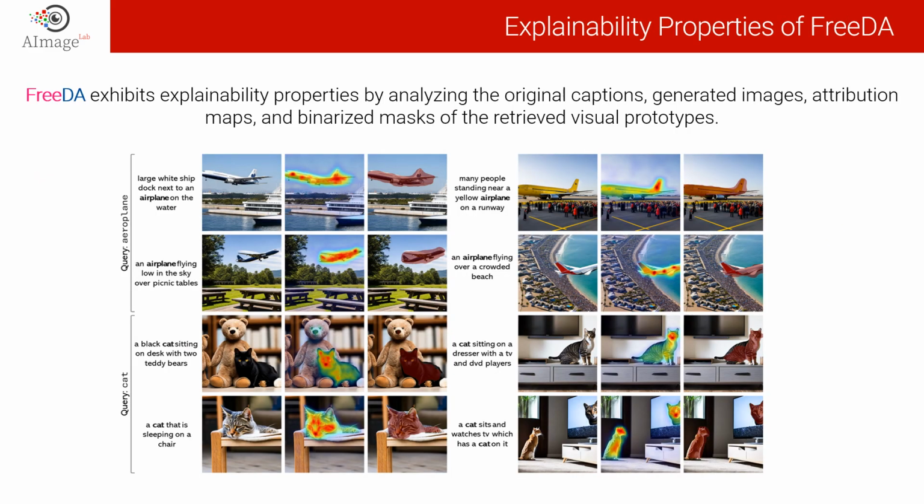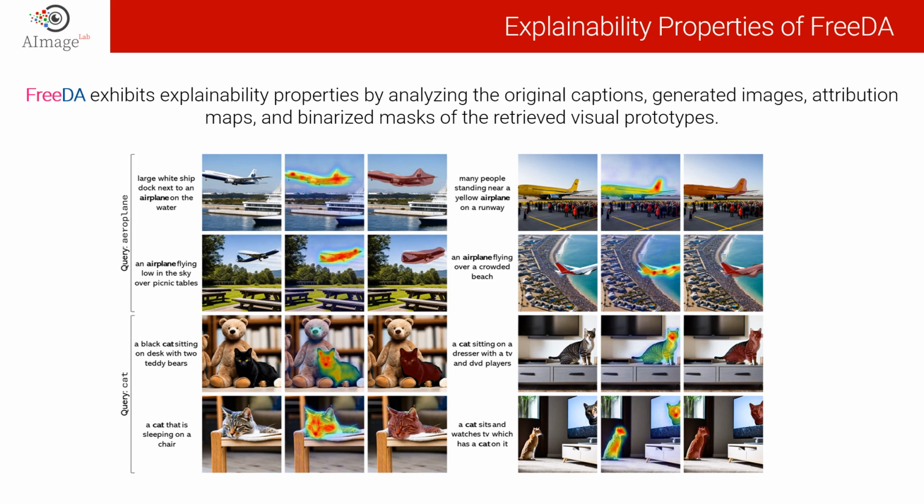FreeDA exhibits explainability properties by analyzing what is retrieved and contained in the offline collection of textual and visual embedding pairs. Here we show some retrieved pairs when the input categories at test time are aeroplane and cat. Let's look closer at the first example for aeroplane.